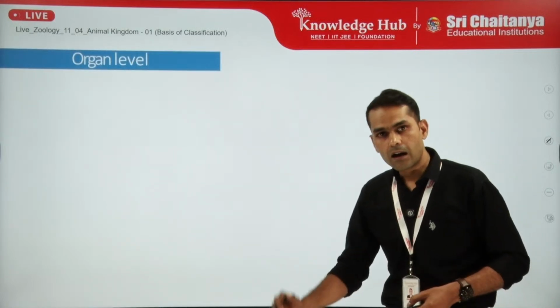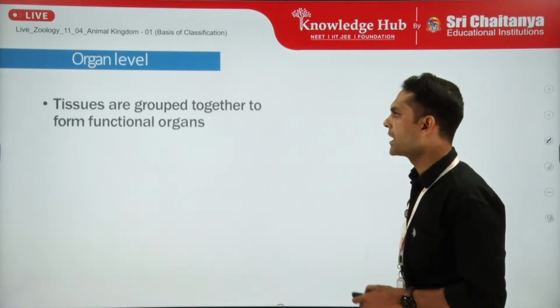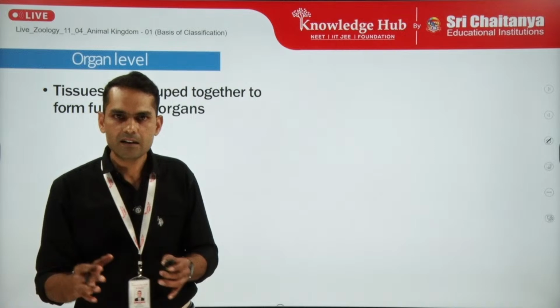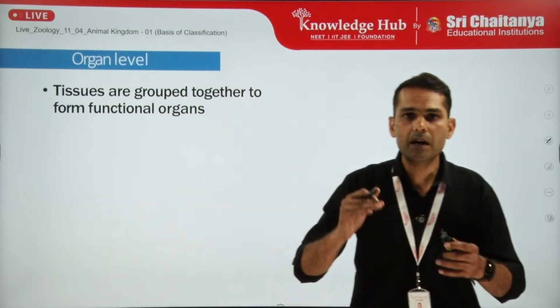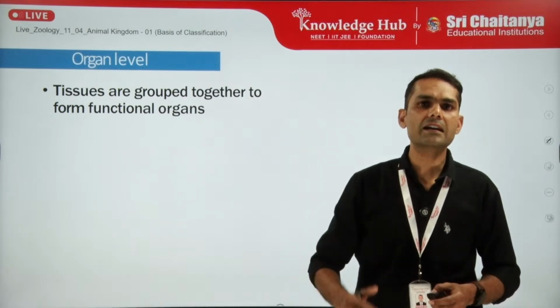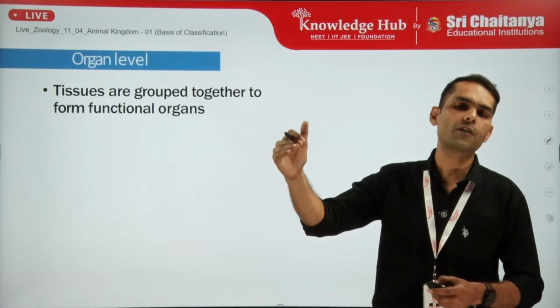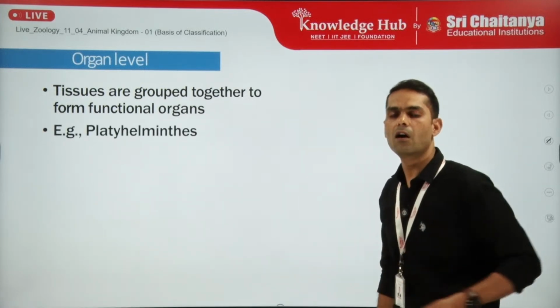Now the next advance is the organ level of organization. When the tissues are grouped in such a manner that they have coordination among themselves, and division of labor further increases, this advanced level of organization is termed organ level of organization.